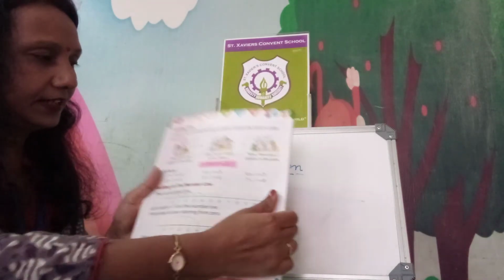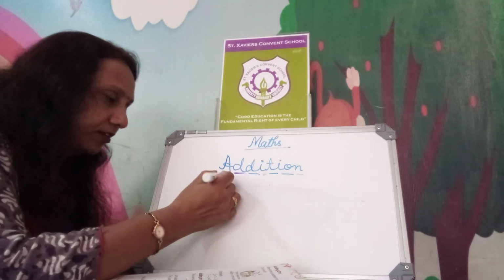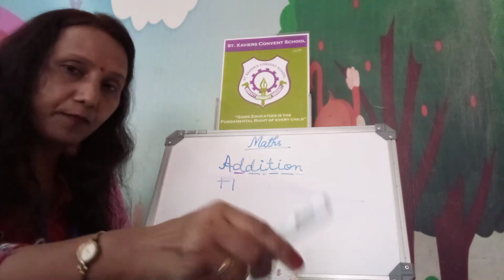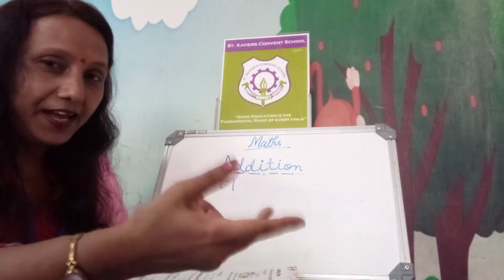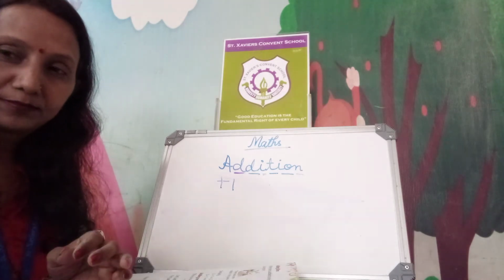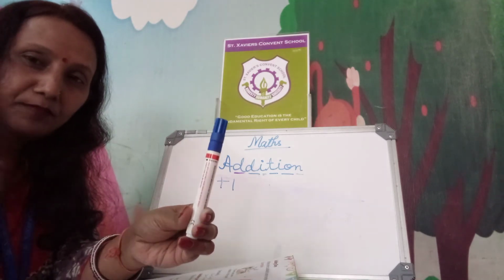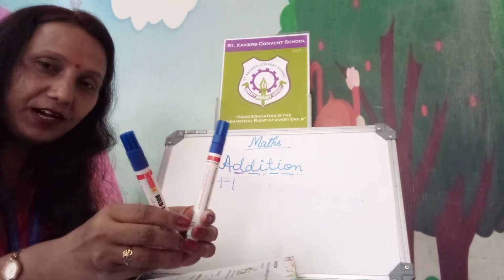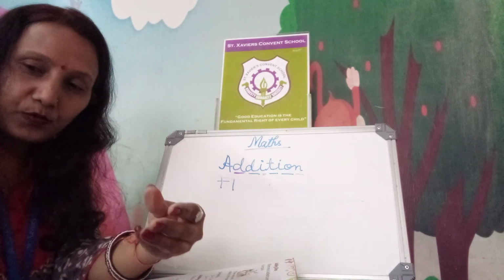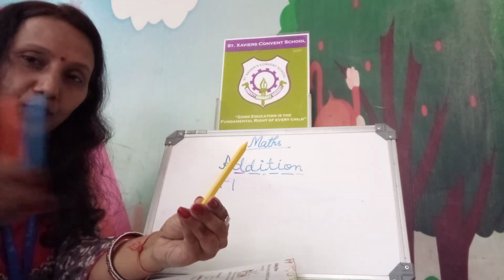Here you see that in this picture adding 1 means we are adding 1. If we are adding 1 in any number, the answer will be the next number. Like we are having 1 mark, added 1 more. So what comes after 1? 2. So the answer will be 2.